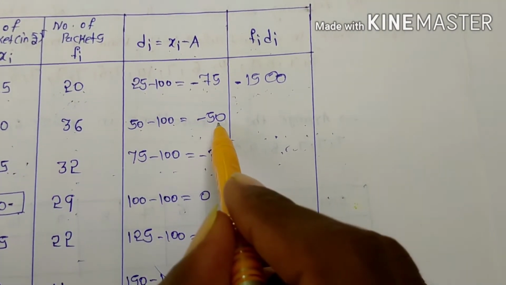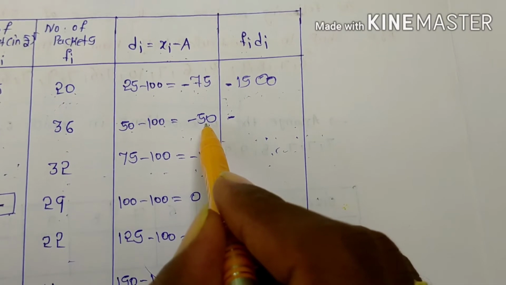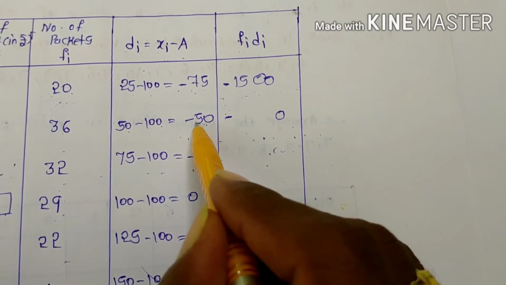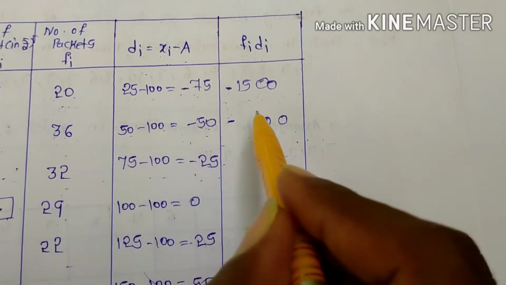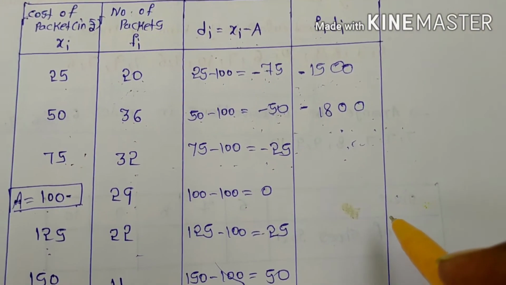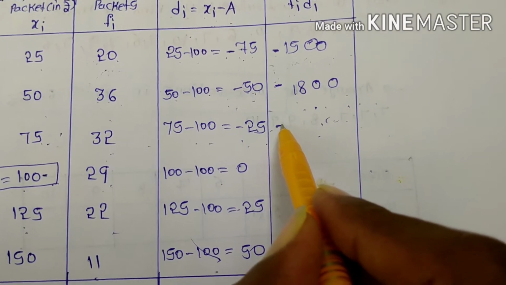Next, 36 into minus 50, that means first I am writing minus 50. Next, 50 into 36, first you can keep 0. Next, 5 sixes are 30, 5 threes are 15 plus 3, 18, minus 1800. Next you can check 32 into minus 25, you can keep minus.